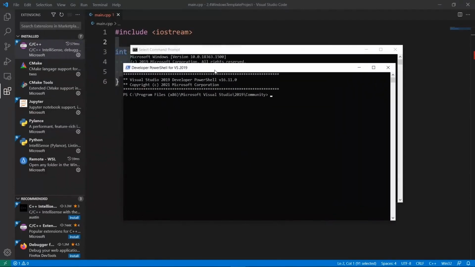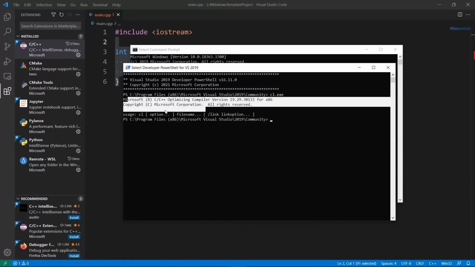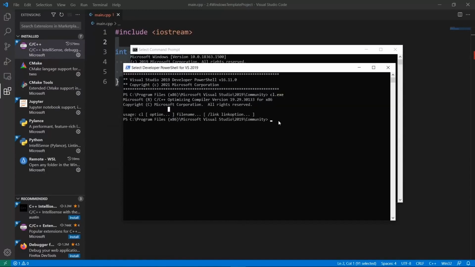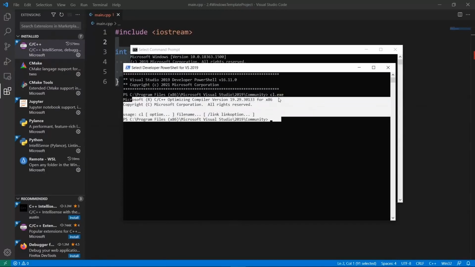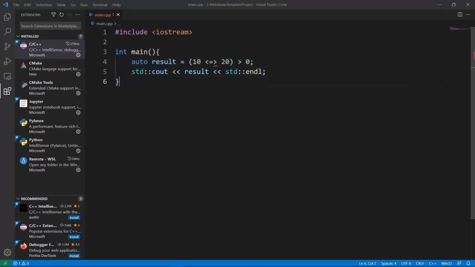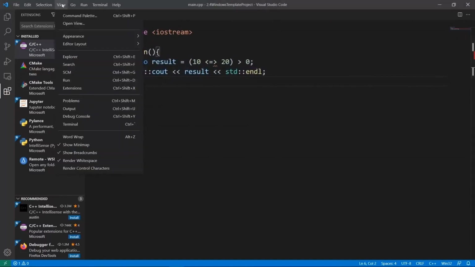For example, if we wait for this to be ready and say cl.exe, we're going to see a message saying that this is our compiler. We can use it however we want. So what we're going to do is set up a terminal like this and use this terminal to start Visual Studio Code. And Visual Studio Code is going to start in a mode where it can find the compiler from Microsoft. I know this is confusing, but please bear with me.